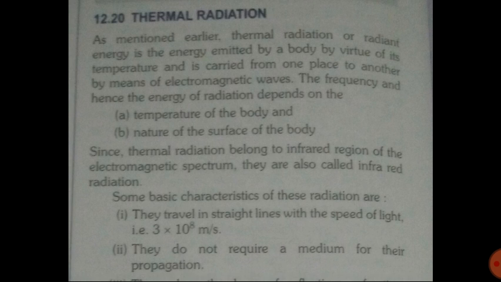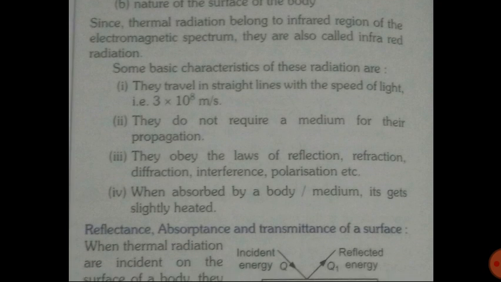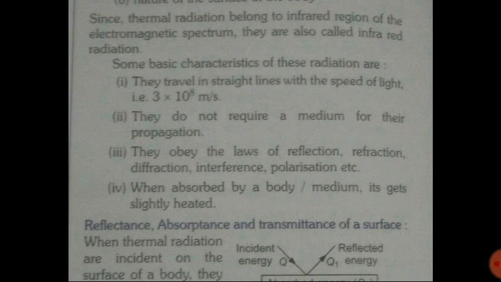The frequency and hence the energy of radiation depends on two things. First, the temperature of the body, and second, the nature of the surface of the body. Since thermal radiation belongs to the infrared region of the electromagnetic spectrum, it is also called infrared radiation. Some basic characteristics of these radiations are: first, they travel in straight lines with the speed of light, that is 3 into 10 to the power 8 meter per second.